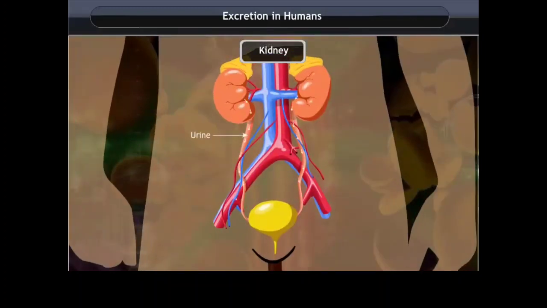The urine goes into the urinary bladder from the kidney through a tube-like ureter. It is stored in the bladder and is passed out through the urinary opening at the end of a muscular tube called urethra.